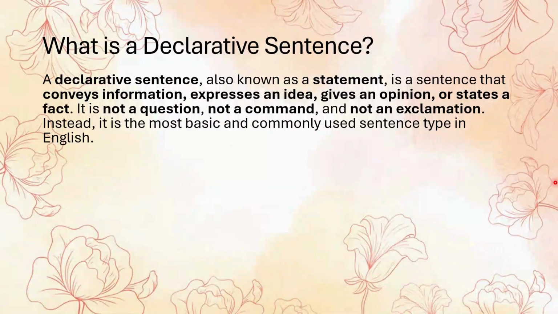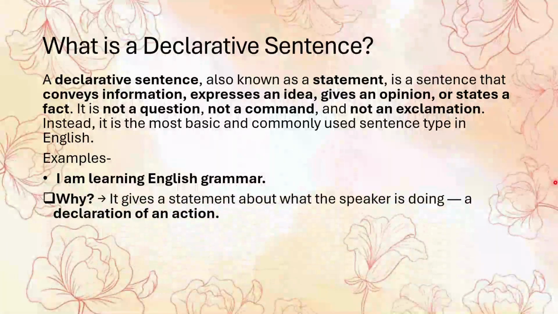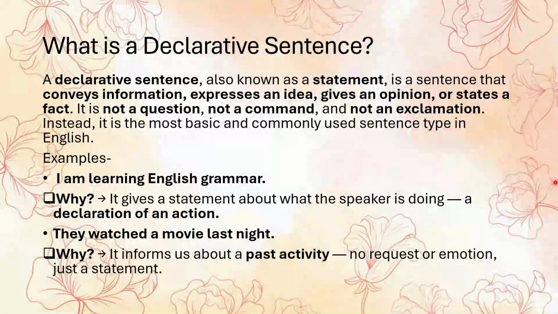Now, let's look through a couple of examples. Like, I am learning English grammar. So, this is a declarative sentence. Why? Because it simply tells us what the speaker is doing. It's not a question like, are you learning English? It's not a command like, learn English. And it's not an exclamation like, whoa, I love English grammar. It's just a clear, calm statement of fact. Next example is, they watched a movie last night. Again, this sentence tells us what happened in the past. No request, no emotion, no question, just information.